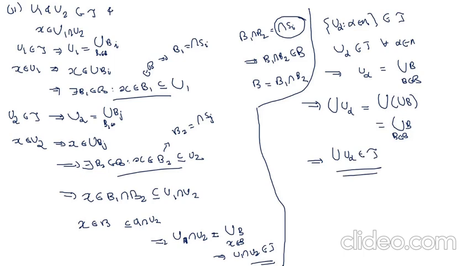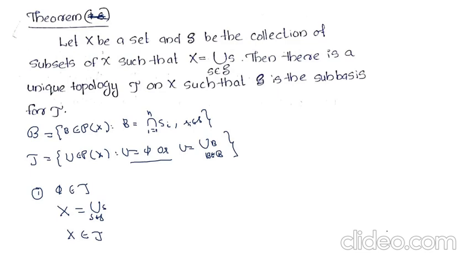Therefore, the conditions for a topology are satisfied, that is, the empty set and the whole set belong to tau, the intersection of two members again belongs to tau, and an arbitrary union of members of tau is again in tau. Therefore, tau forms a topology on X. Then by the definition of tau we get that B forms a basis, and then by the definition of B we get that S forms a subbasis for tau.